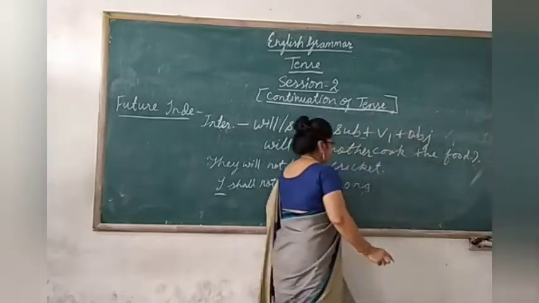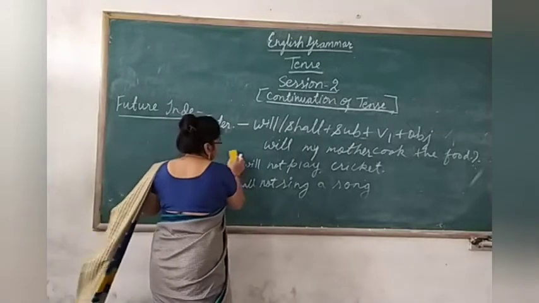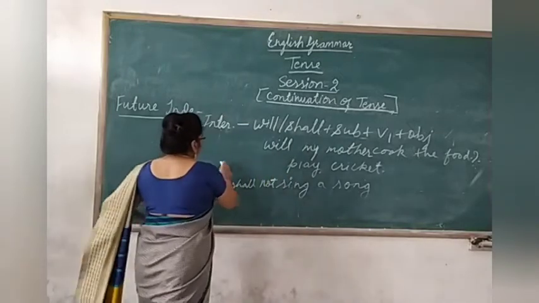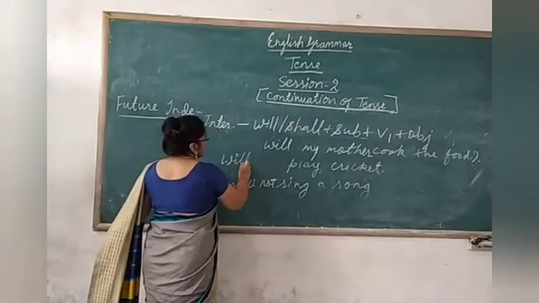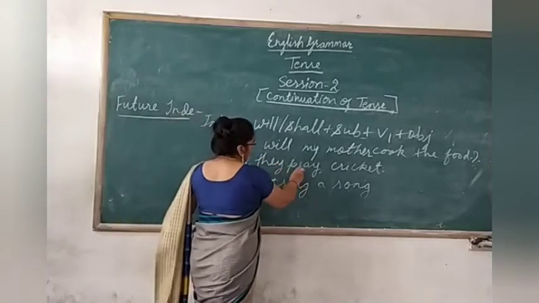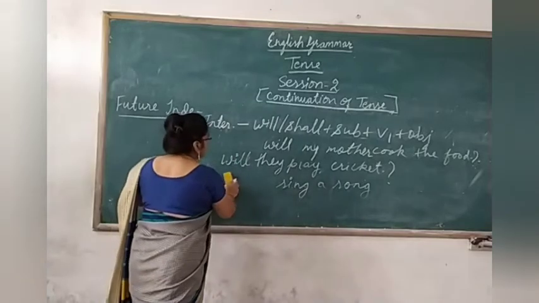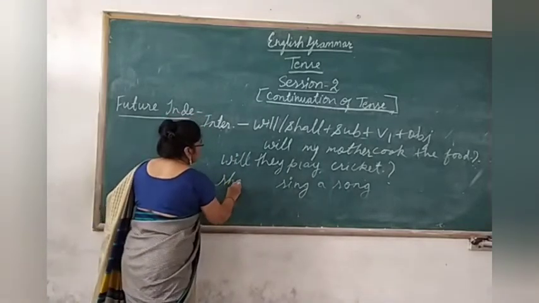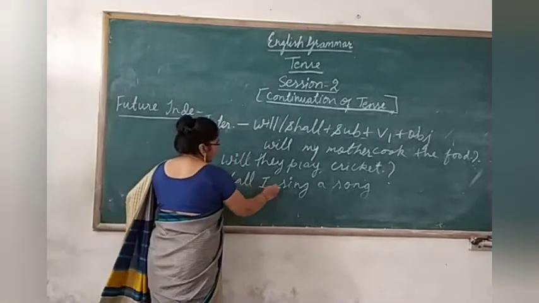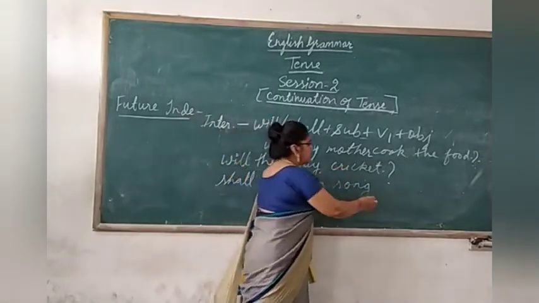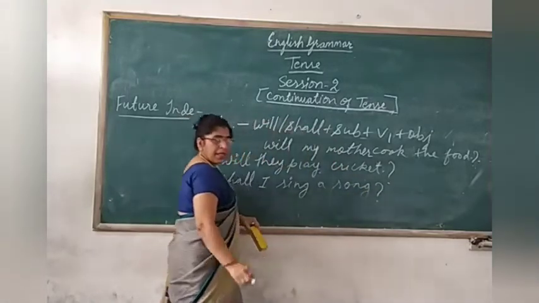Put the question mark. Same way here. Will they play cricket? Here also, shall I sing a song? Question. Clear?